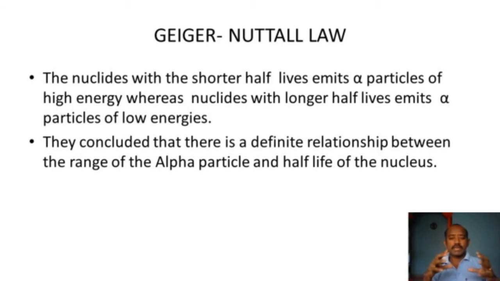Geiger-Nuttall law gives a relation between the decay constant and the range of the alpha particle. Geiger and Nuttall worked together and found that there is a definite relationship between the range of the alpha particle and the half-life of the nucleus. They also concluded that nuclides with shorter half-lives emit alpha particles of higher energy, whereas nuclides with longer half-lives emit alpha particles of low energy.